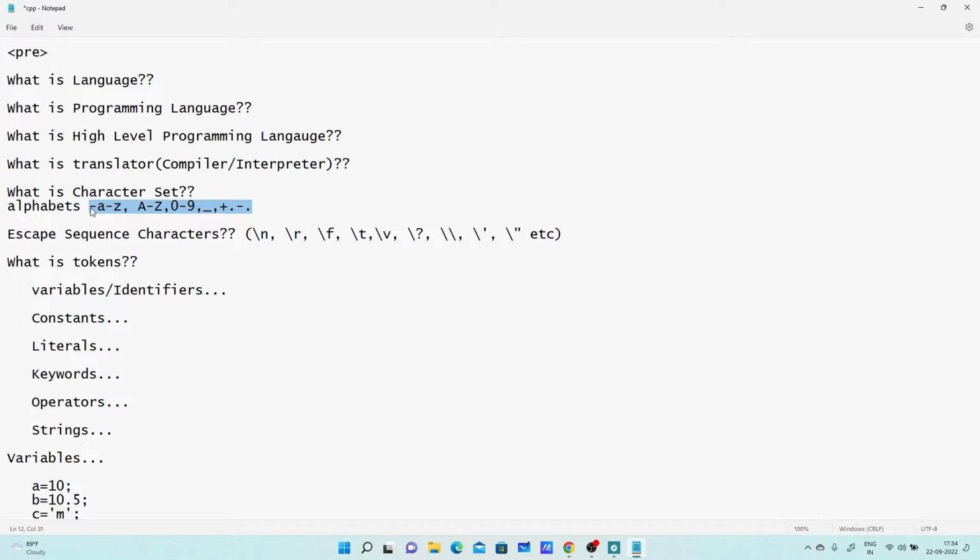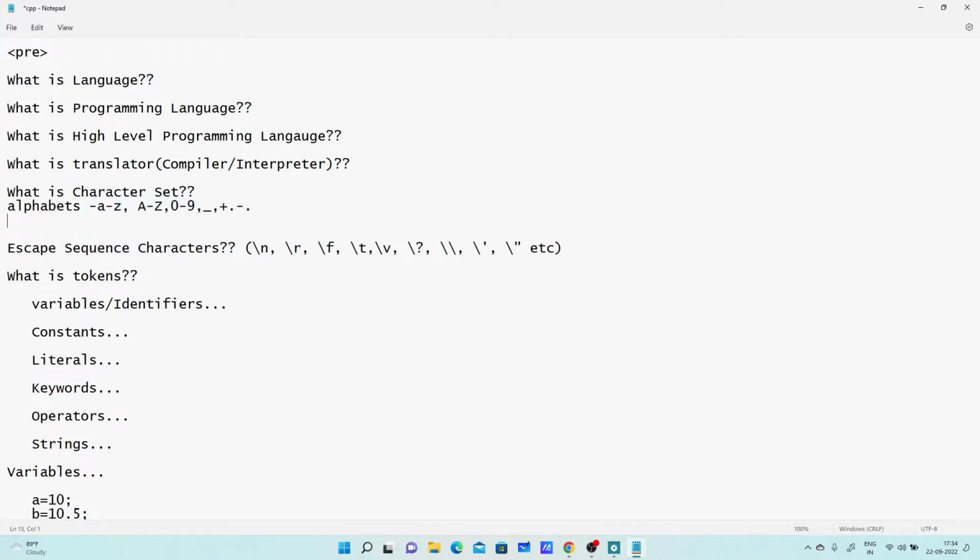So why is this character set required? As I said, the computer understands only binary form, so we need to convert our program to binary form. It is very easy to convert any number to binary form. For example, to convert 7 to binary, I can divide 7 by 2, and by getting the remainders and quotients, I get its binary form.